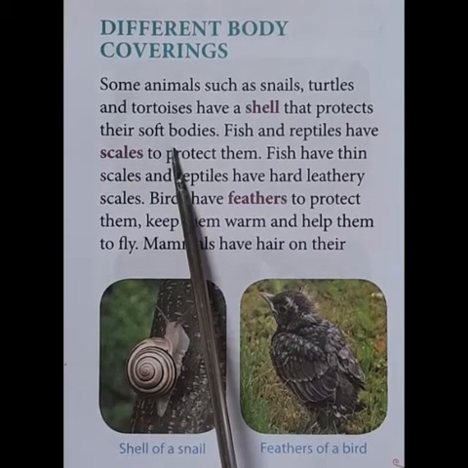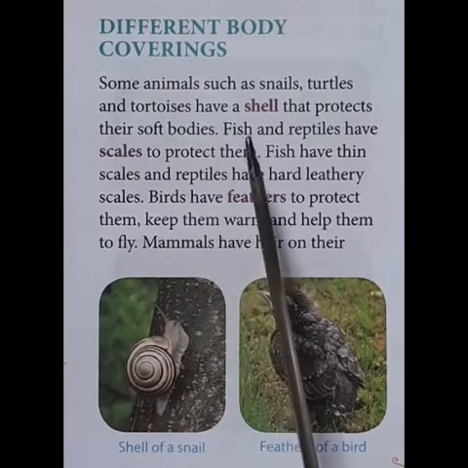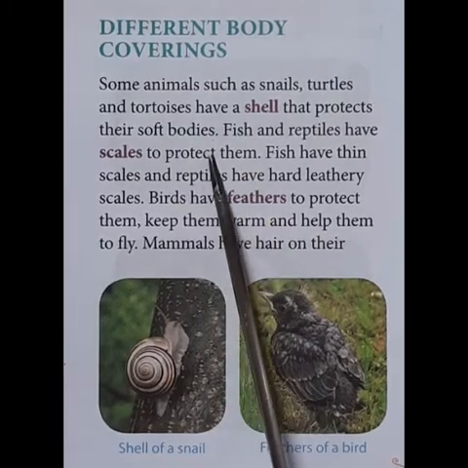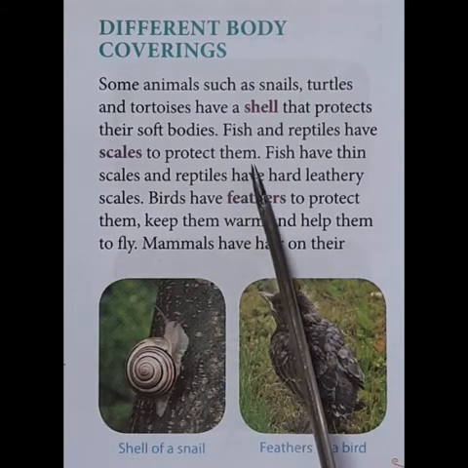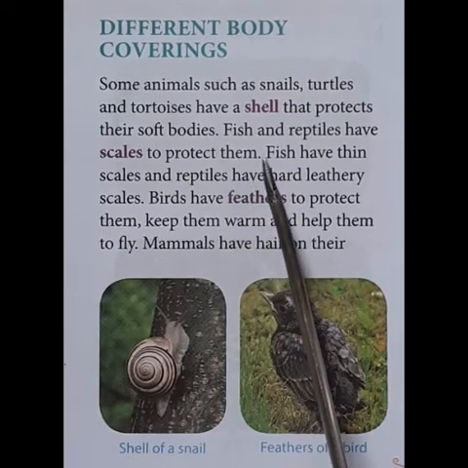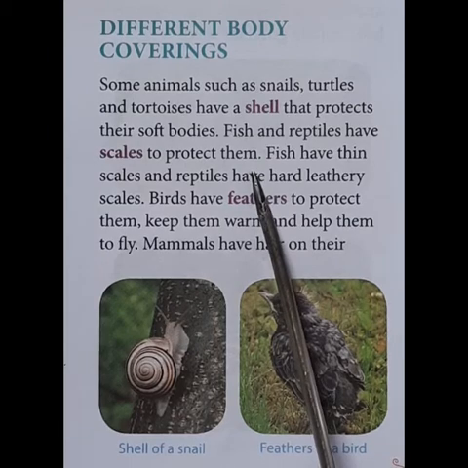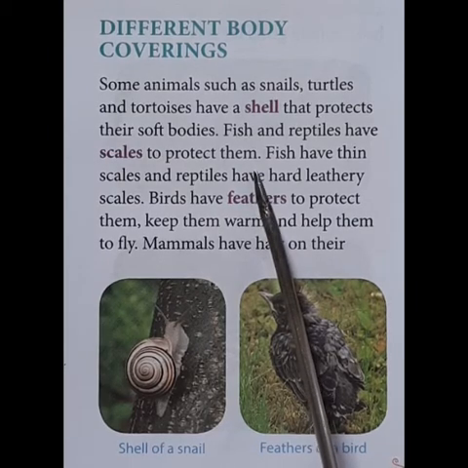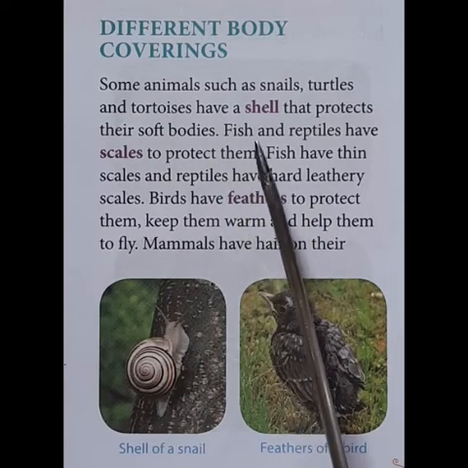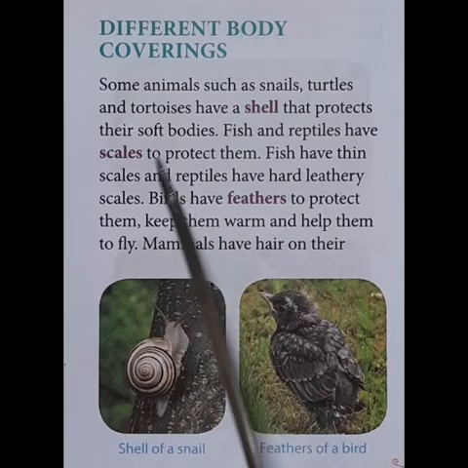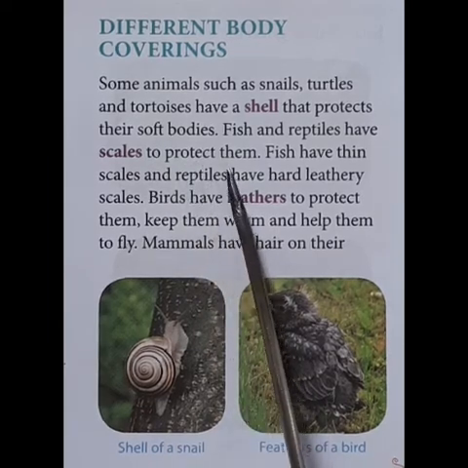Different body coverings. So let us study about the body covering of different animals. In order to sustain the weather condition or the climatic condition in a place, the animals adapt themselves to the particular habitat in which they live. So their body will have some special features in order to survive in that particular habitat.